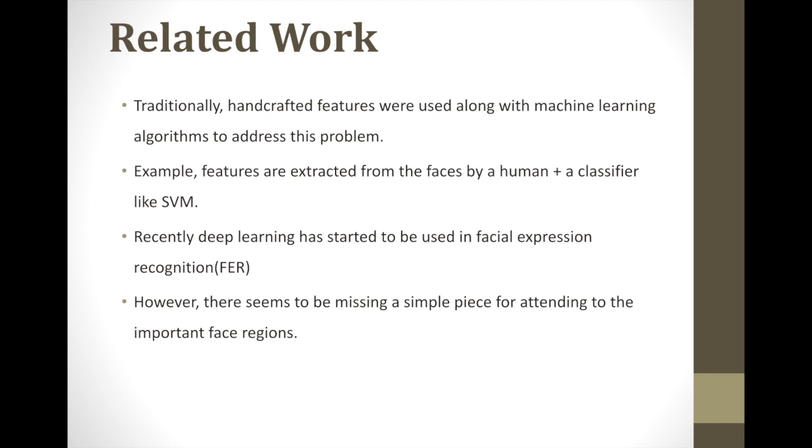In order to eliminate this, the deep learning era came, in which there is no need to handcraft these features. We can just give the image to the network, and the network can automatically extract features from that image, right? These deep learning networks usually work well with images, but there still seems to be a missing piece of information that we address in our work: we should only focus on the important regions of the face and not everything, like the forehead, the ears, the region below the chin, the hair. They do not contribute important information towards the emotion, right?